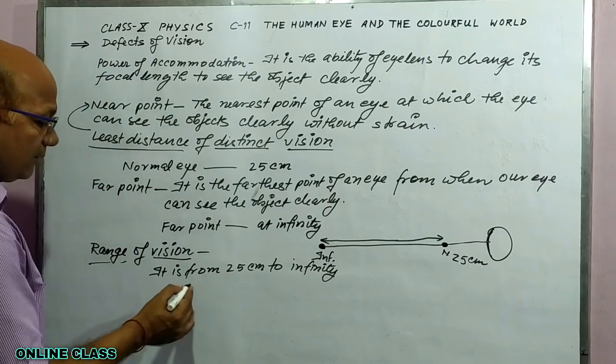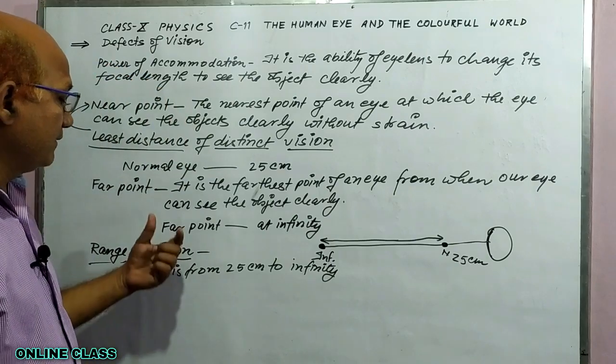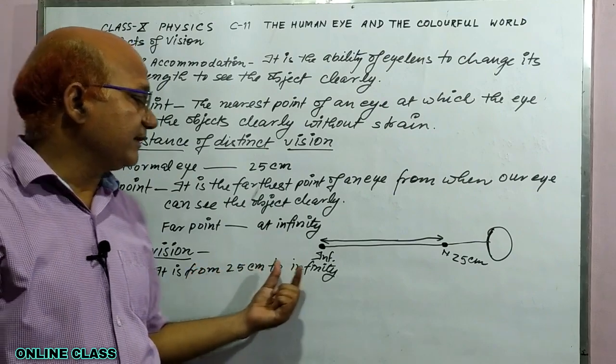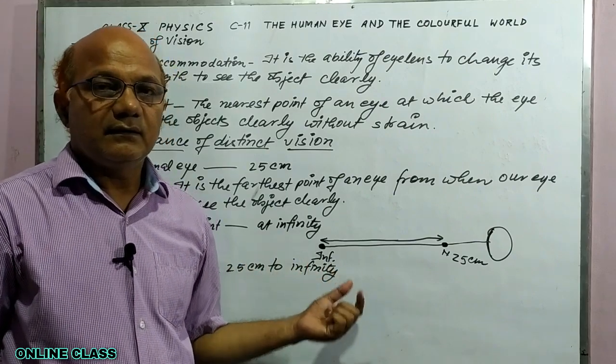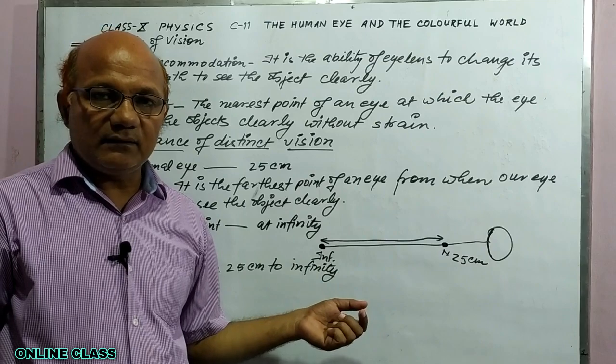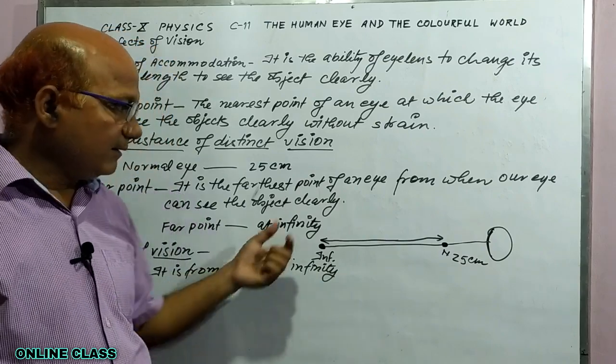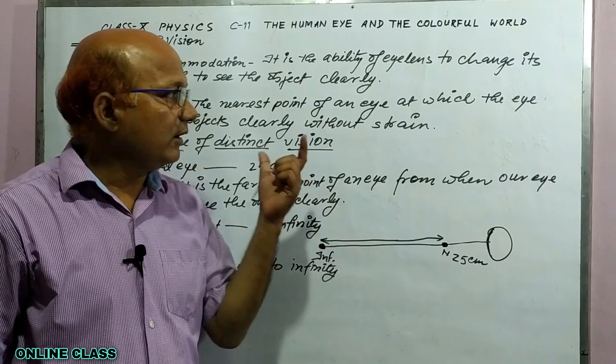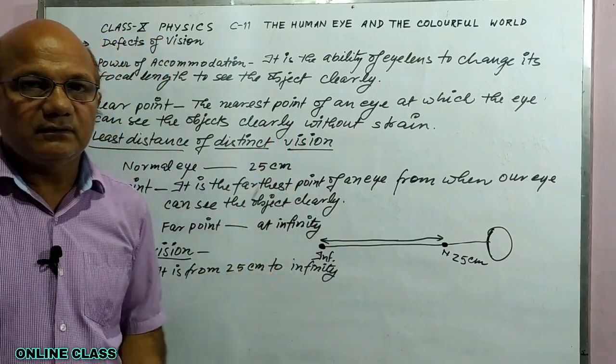So range of vision means for normal vision it is from 25 centimeter to infinity. The object may be anywhere within this range. Our eye can see the object very clearly. Now you can take a screenshot of it.